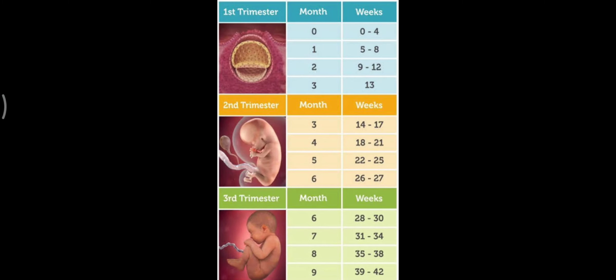Let us look at the development of the embryo during these trimesters. After the first month, the embryo heart is formed, and the first sign of a growing fetus can be noted by listening to the heartbeat. At the end of the second month, the fetus develops limbs and digits. By the end of the third month or the first trimester, most of the organs are formed along with the external genital organs. The first movement of the fetus and appearance of hair are observed in the 5th month.